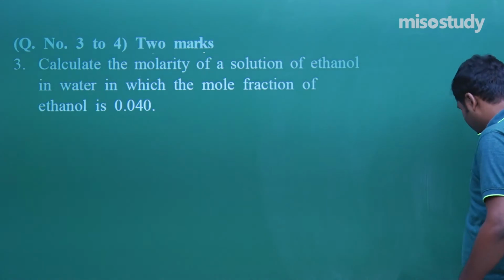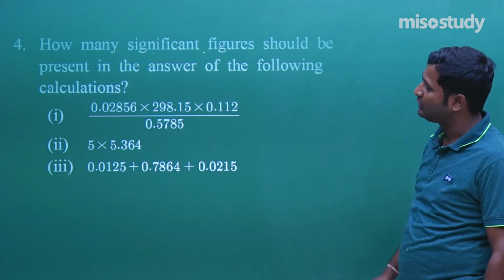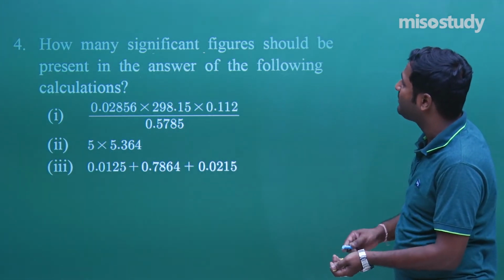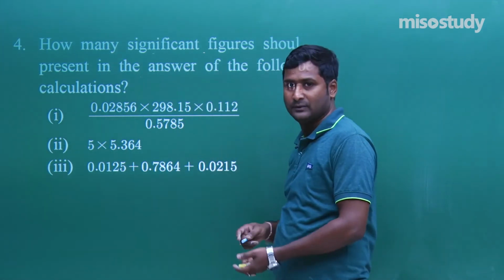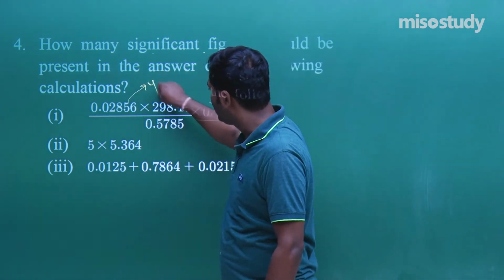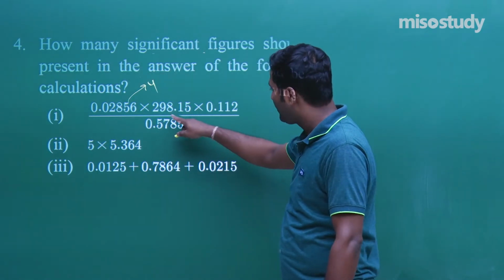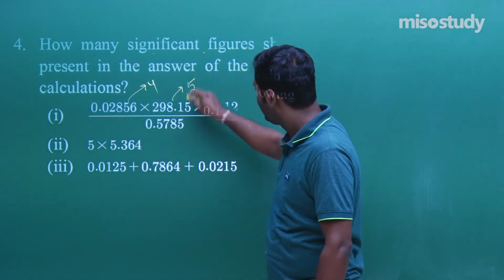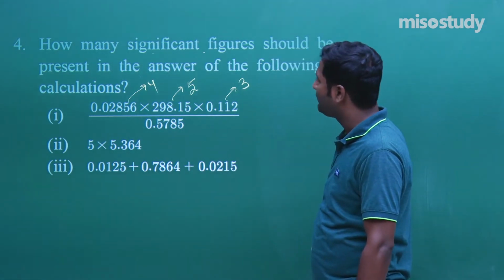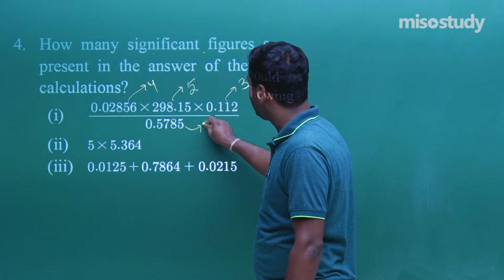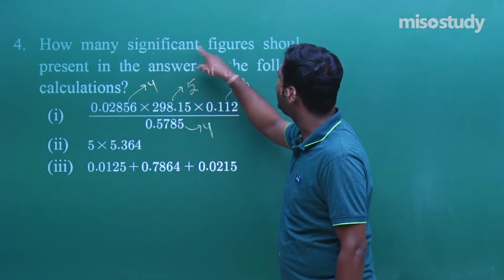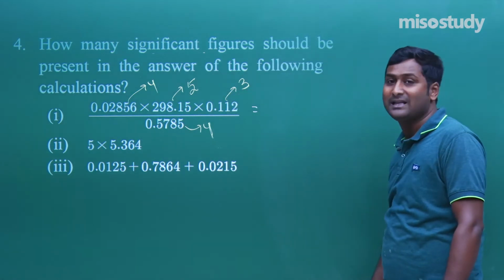Now let's move to the next question, question number 4. Now how many significant figures should be present in the given? Count each and every calculation. Here the number of significant figures is 4, here the number of significant figures is 5, here the number of significant figures is 3, clear to you, 0.112, and here the number of significant figures is 4. So after solving, how many significant figures should be present in the answer.